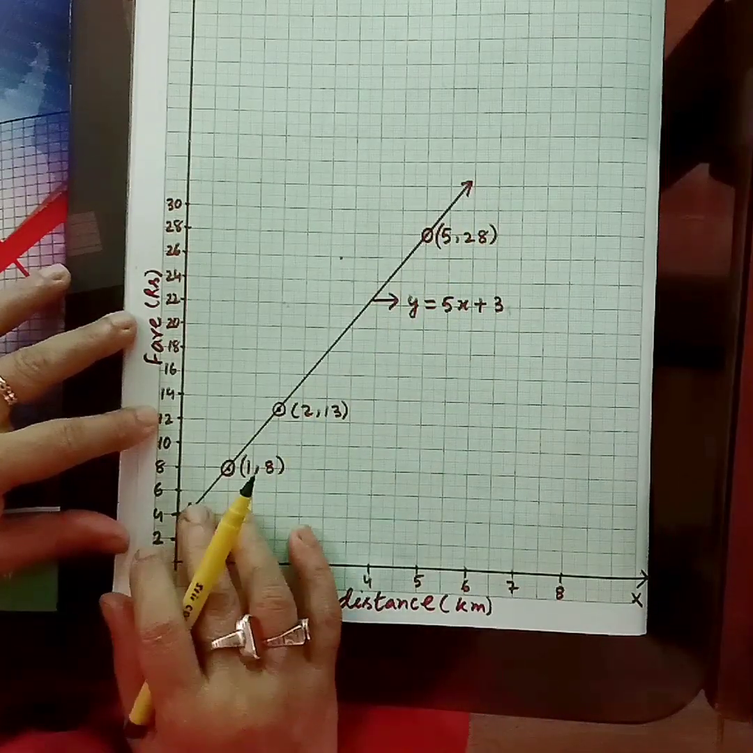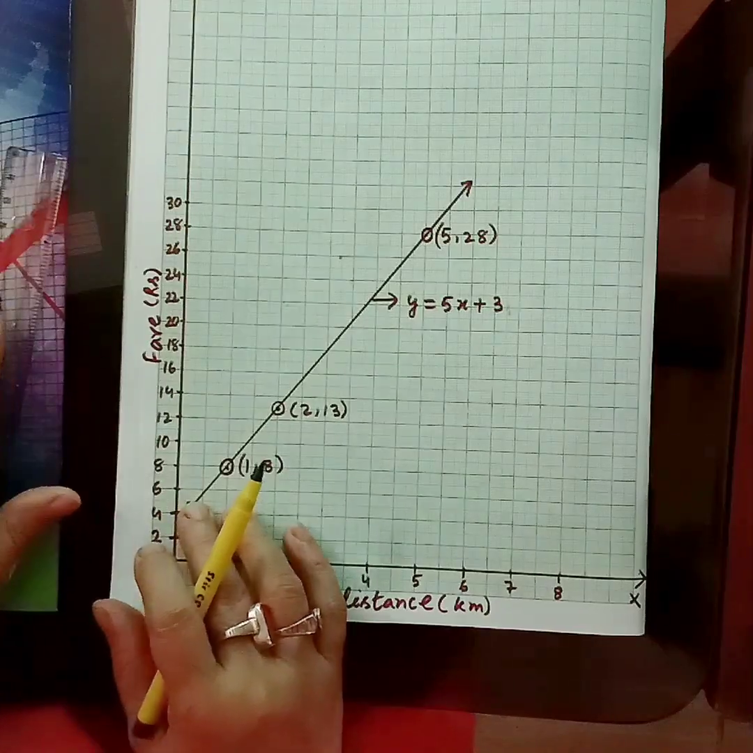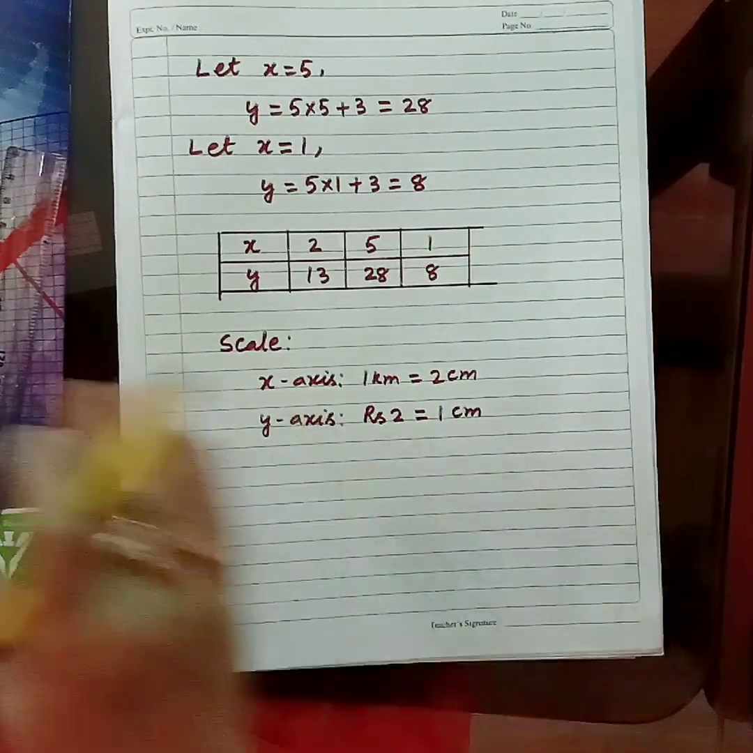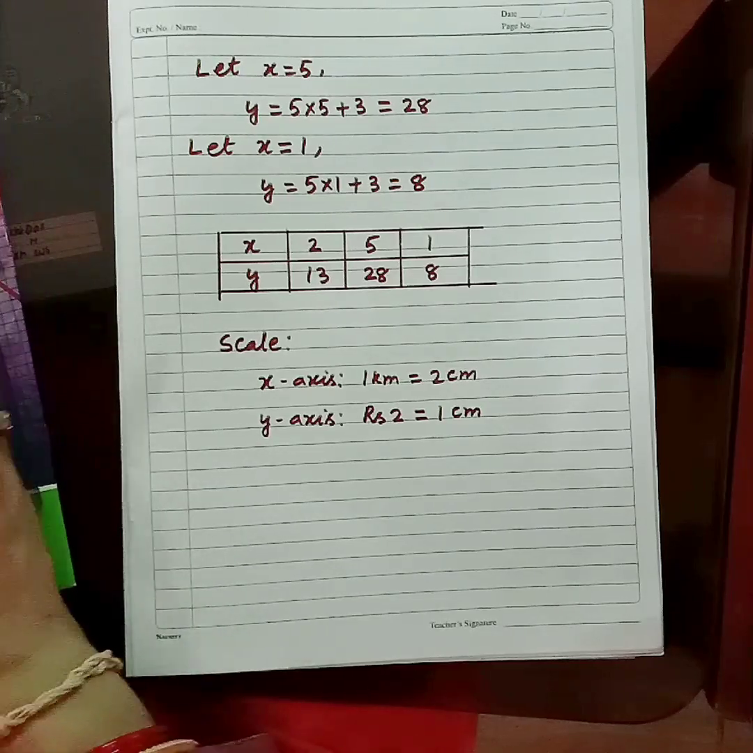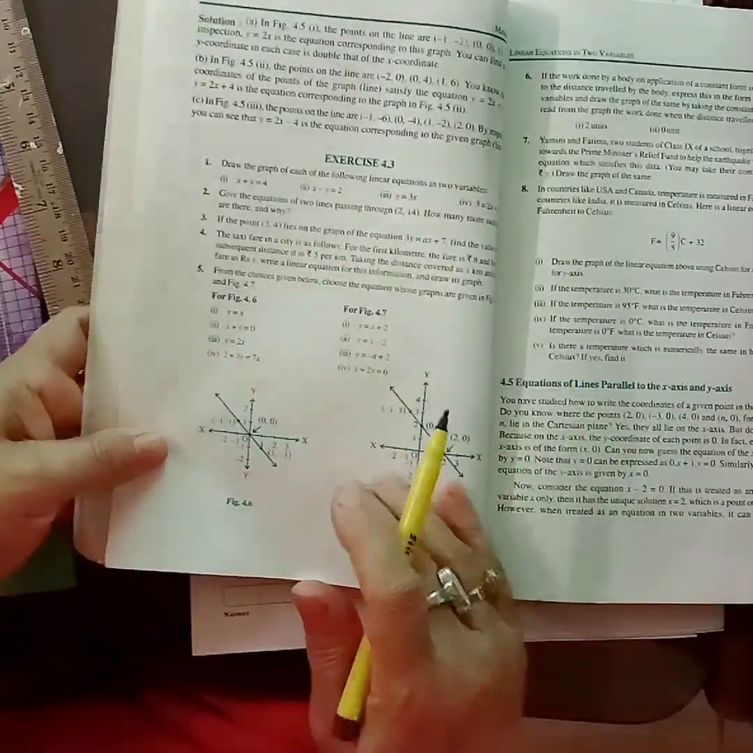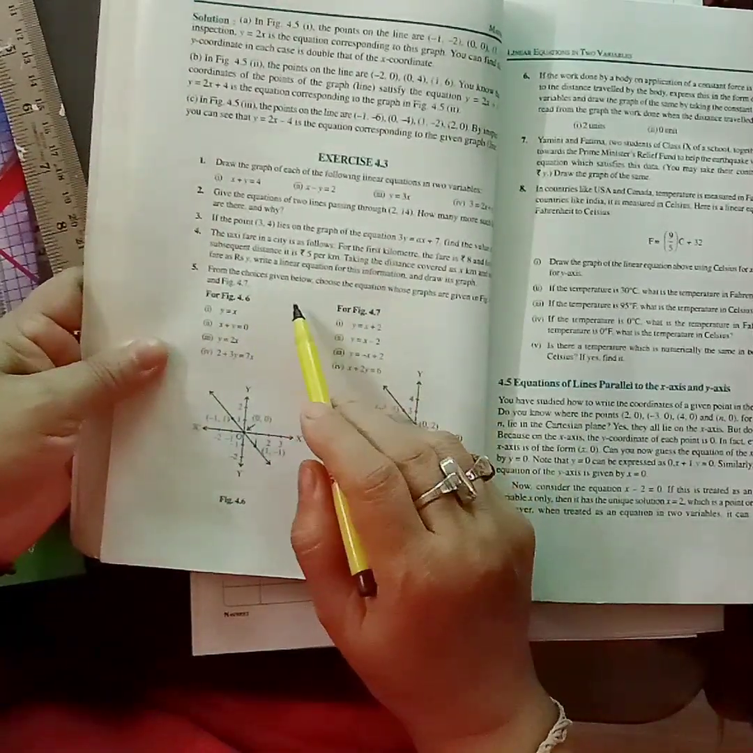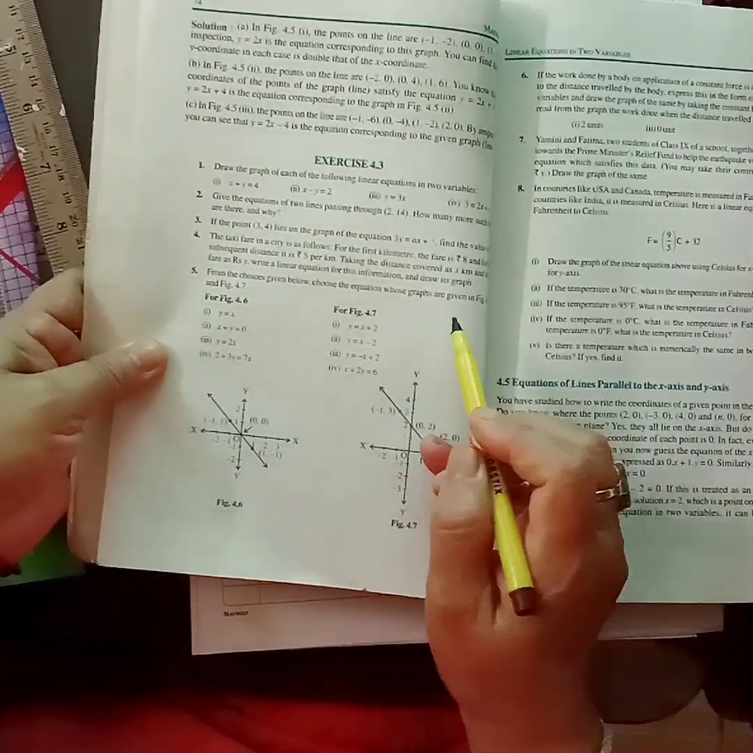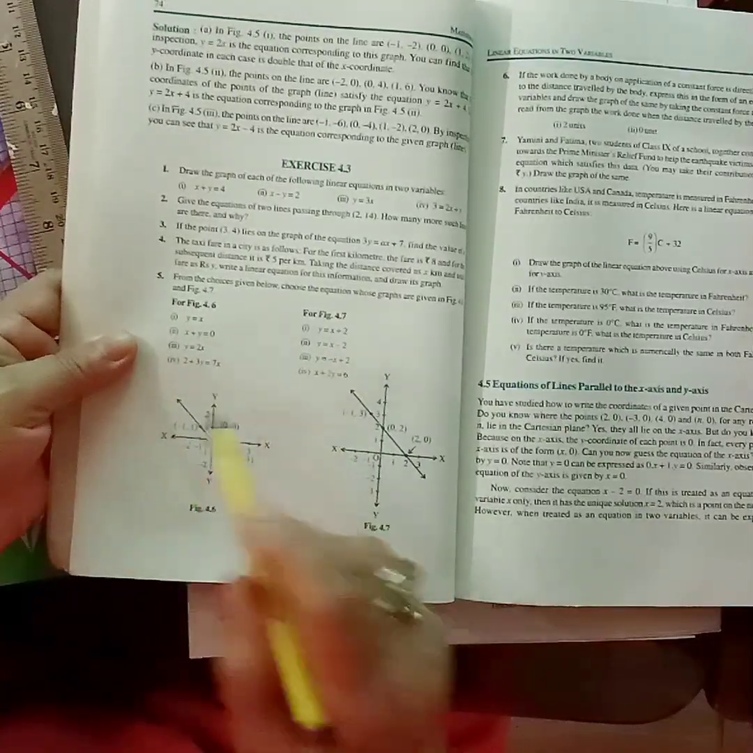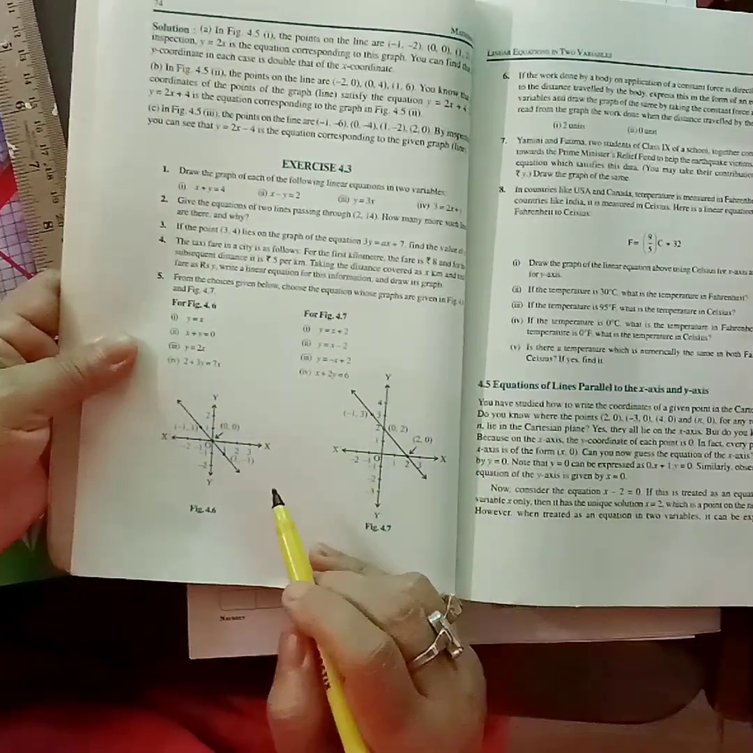So question 4 you have to do, and I will be discussing question 5 also. Question 5. Here it has been given, you can see: from the choices given below, choose the equation whose graphs are given in figure 4.6. This figure is 4.6 and this is your 4.7.